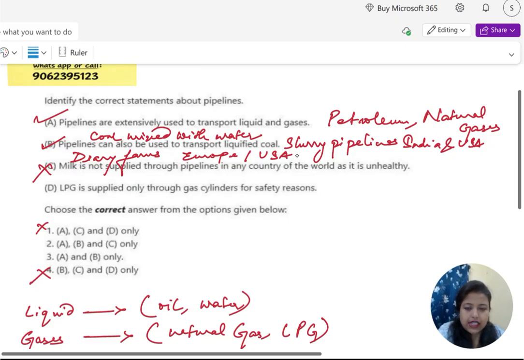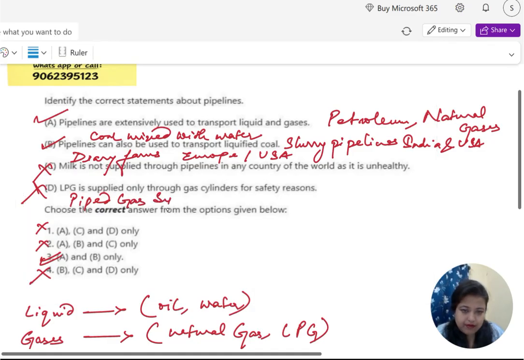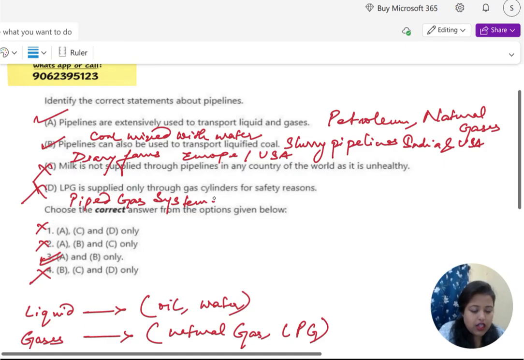Next is D, LPG is supplied. So C won't be the correct option, so option 2 will be eliminated, and we have got option number 3, which is the correct option. D is saying LPG is supplied only through gas cylinders for safety reasons. No, not at all. LPG is also supplied by a piped gas system, PNG, in cities, and not only through cylinders.